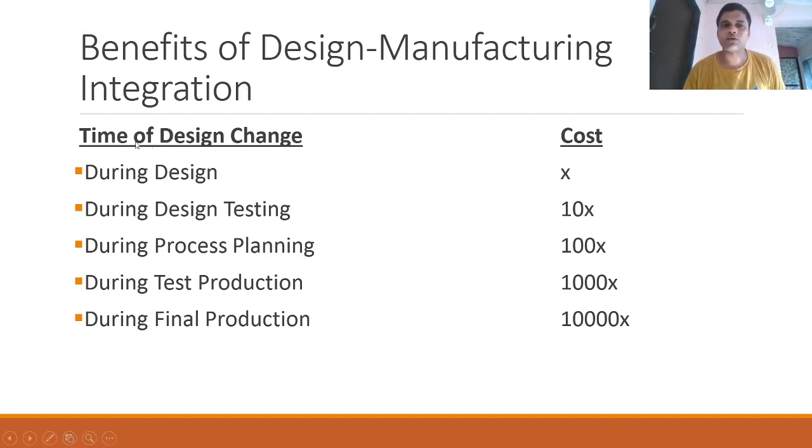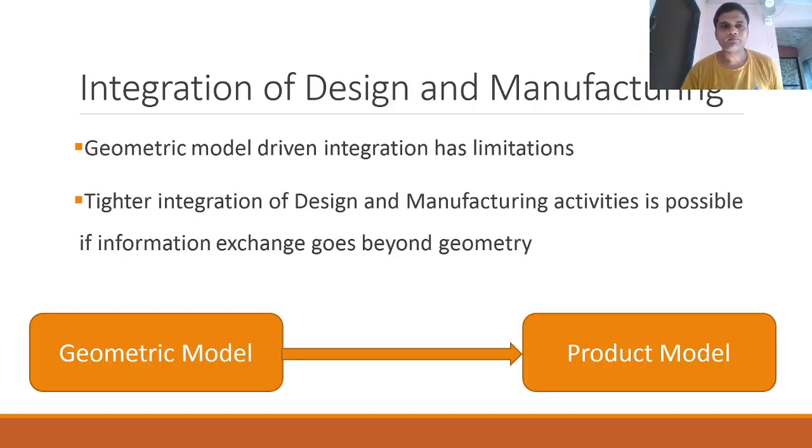You have to be very sure while you are at your design phase of all the consequences of your design. So, integration of design and manufacturing. Geometric model driven integration has limitations. That is why the integration is very important. Had these activities been integrated, and in reality they are integrated, despite that such errors are possible. Sometimes we can't avoid all the errors that are happening, but we can improve from such experiences.